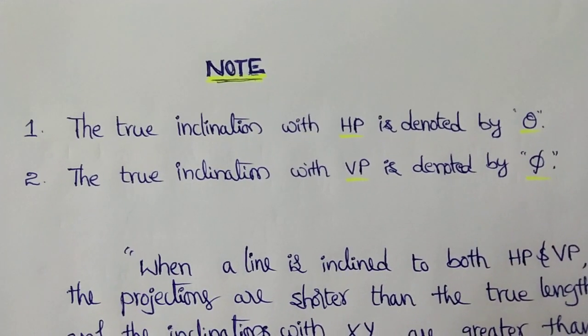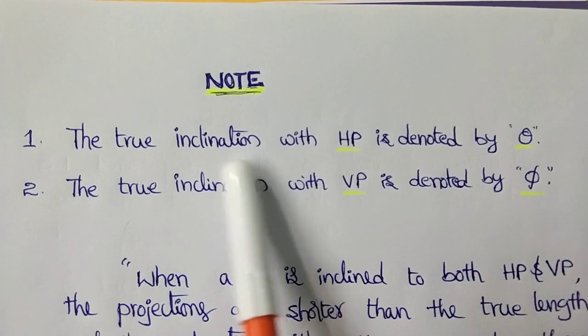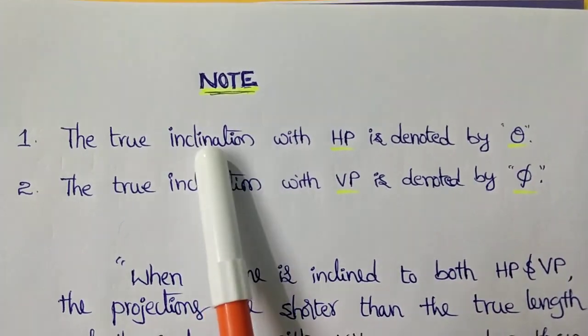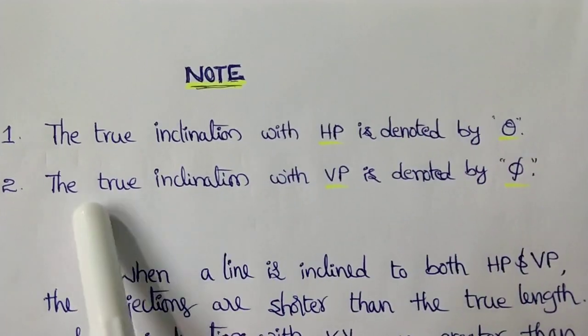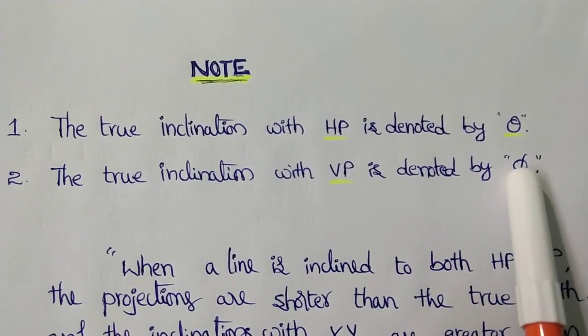Yes, for the purpose of solving the problems on lines, we should know some important points. The first point, the true inclination with HP, is denoted by theta. Similarly, the true inclination with vertical plane is denoted by phi.